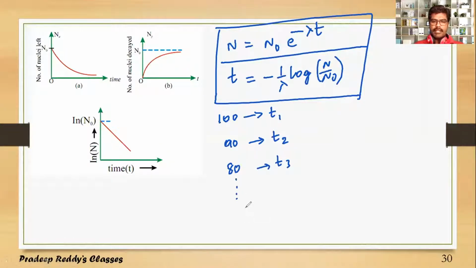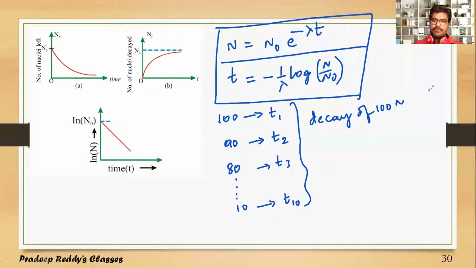It undergoes disintegration. Finally there will be only 10 nuclei left at some particular 10th second. This is how decay actually takes place: decay of 100 nuclei to 10 nuclei.